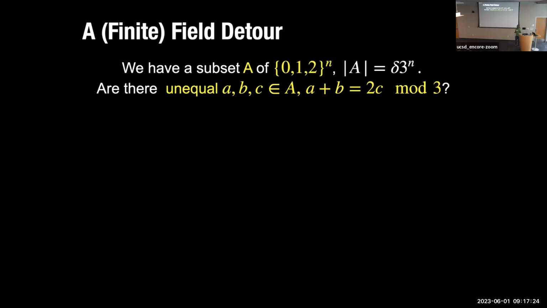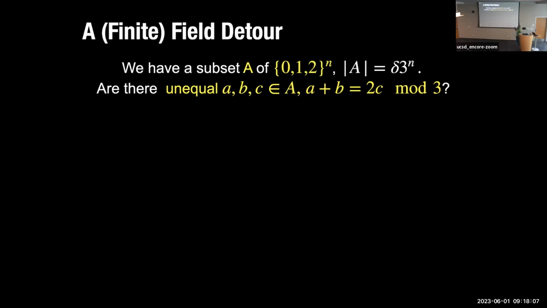So now instead of thinking of numbers, just think of vectors of trits, right? So I have n coordinates. Each coordinate takes a value from 0, 1, or 2. And you have the same thing as before. I have a set. The only thing that I know about this set is that it contains a large fraction of the overall size of the universe. In this case, there are 3 to the n strings, so you're measuring it with respect to 3 to the n. And we want 3 unequal numbers a, b, c from the set that satisfy the equation a plus b equals c mod 3. So in every coordinate, you want them to satisfy a plus b equals c, but arithmetic is done mod 3. Okay, you might wonder why 3.